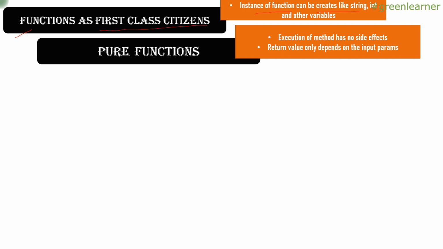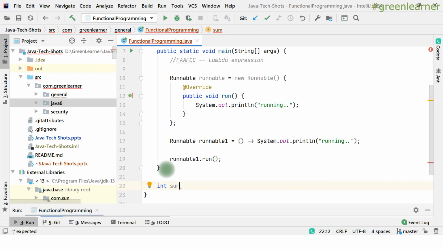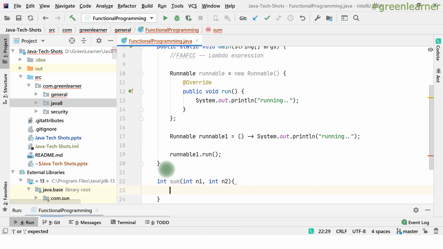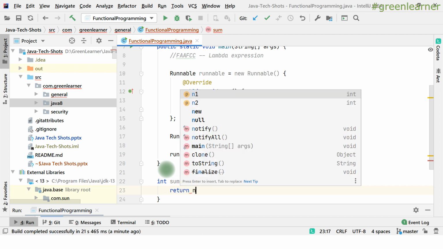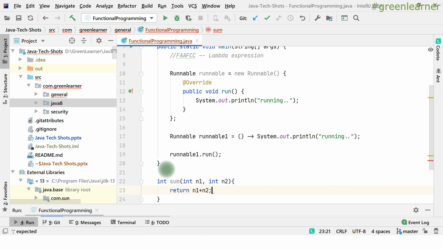When I say pure function, the first rule of thumb is that execution of a function should have no side effect on the state of the object, and the return value only depends on the input parameters, right? Let me show you this in an example. For example, I'm writing sum. It is taking two variables, int n1 and int n2, and I write return n1 plus n2, right?